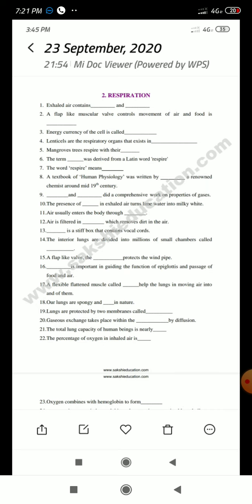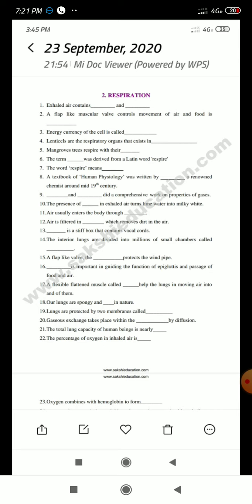Air usually enters the body through dash. What is the answer? Nostrils. Air usually enters the body through nostrils. That is the openings of the nose. We call them nostrils.